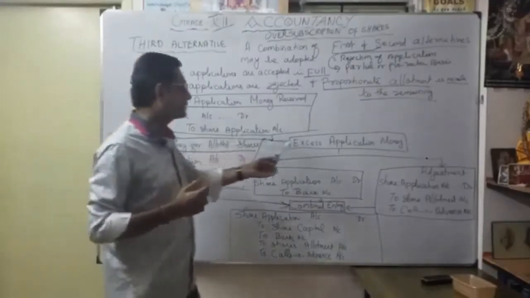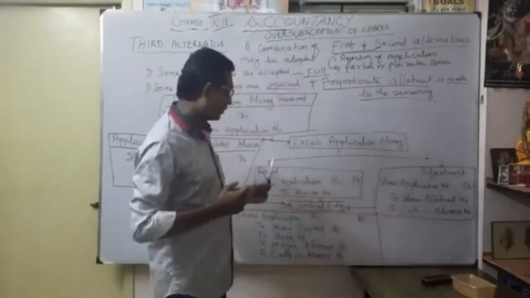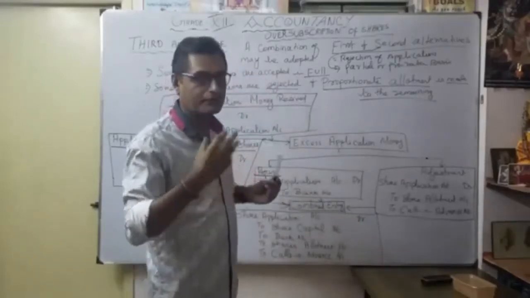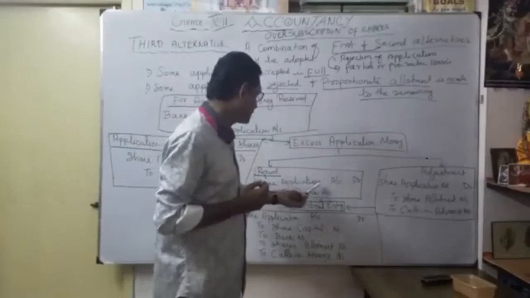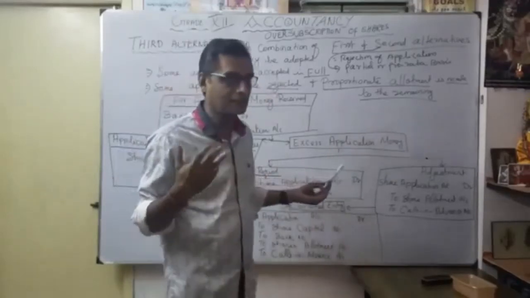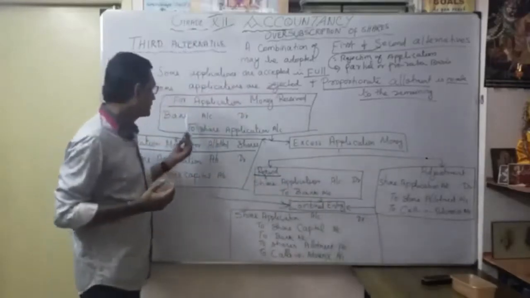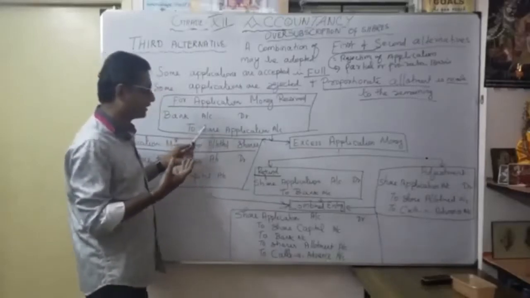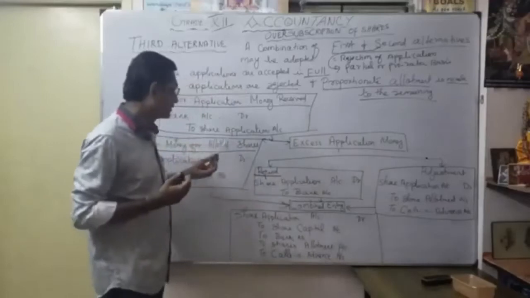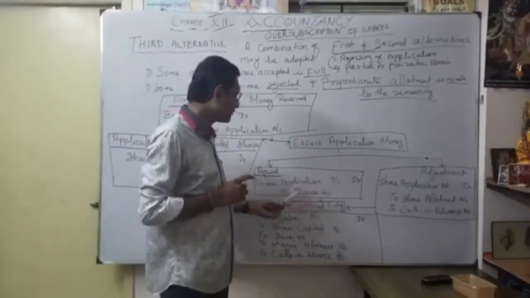Thereafter, any excess application money we can consider in two classifications. One is the total refund. Some portion of the money is going to be refunded. What is the entry? Share application account debit to bank account. That is the refund entry. As we discussed in the second alternative, for any refund we pass the reverse entry. This is the application received entry. This is the refund entry. Here share application is credited, here share application is debited. Simple: share application account debit to bank account.